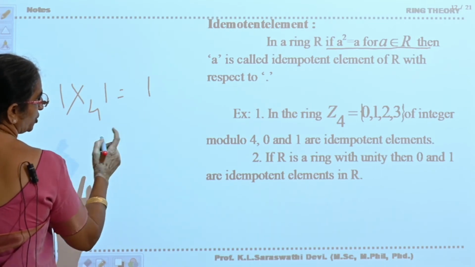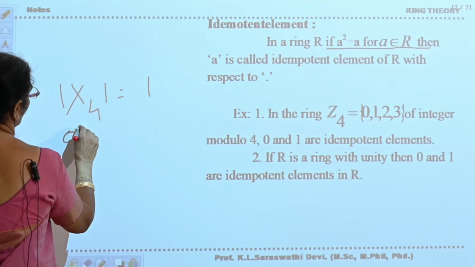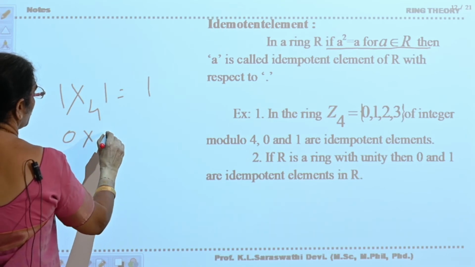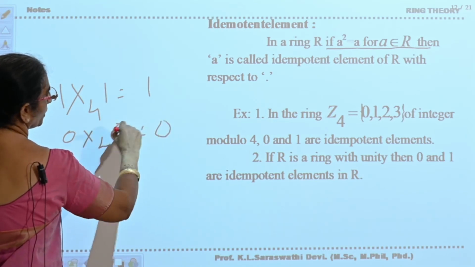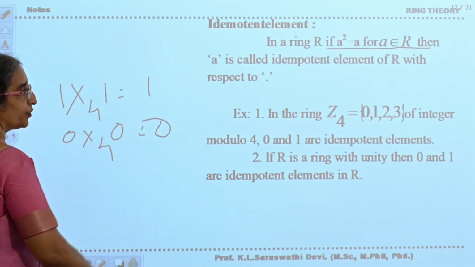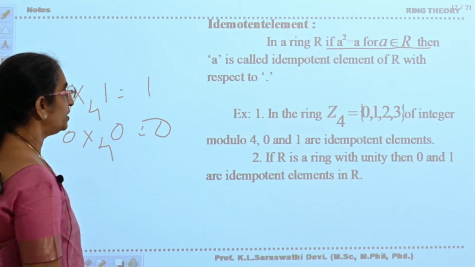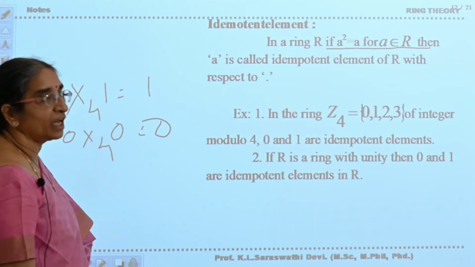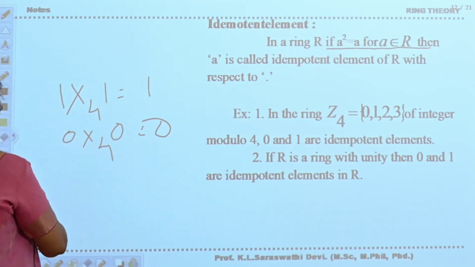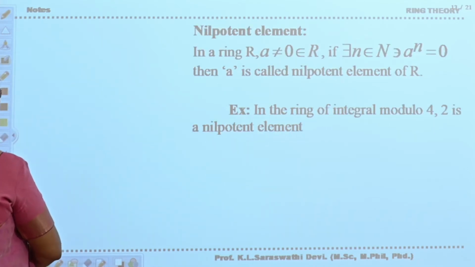Similarly, 0 multiplication modulo 4 0 is equal to 0. Therefore, these two are the idempotent elements. If R is a ring with unity, then 0 and 1 are the idempotent elements in R. Okay. Now, see the next one.